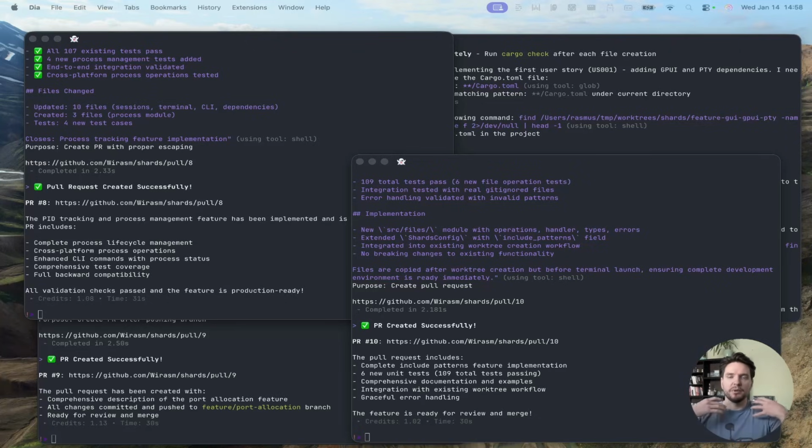But yeah, just to recap a little bit about what we are building as well. We are building shards. Shards is a CLI that spins up agents in different environments or different work trees at this point. So one command creates a branch inside of a work tree. It launches a terminal of our choice, and it launches an agent like a CLI of our choice. So with a simple command, we can just create a branch, create a work tree, launch the terminal for us, and start the agent inside of that terminal. So that really is what we're doing here so far.